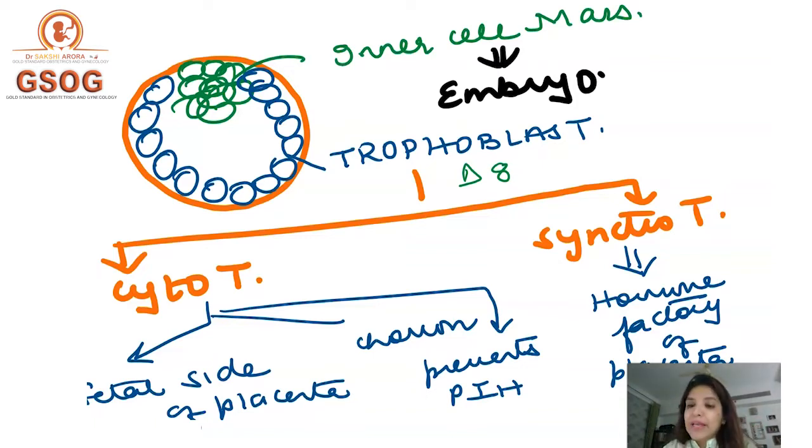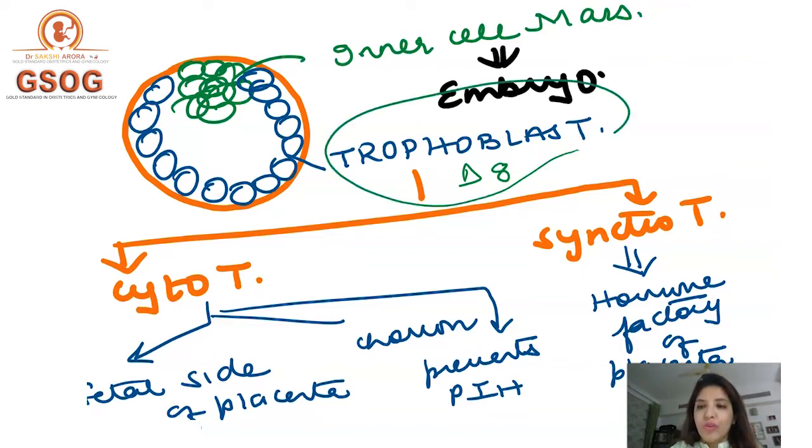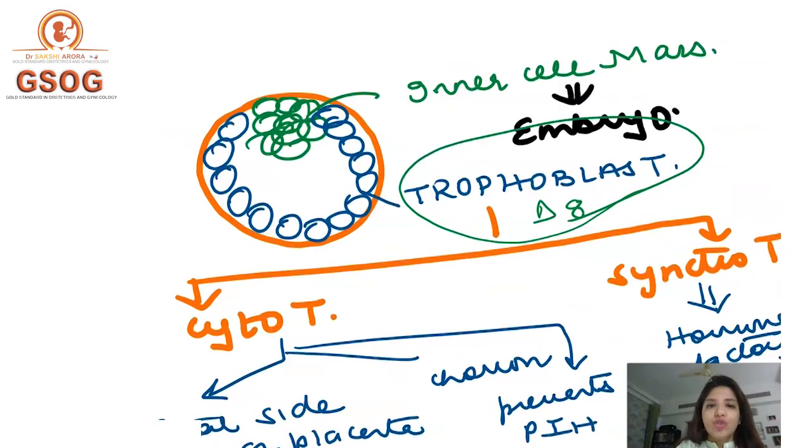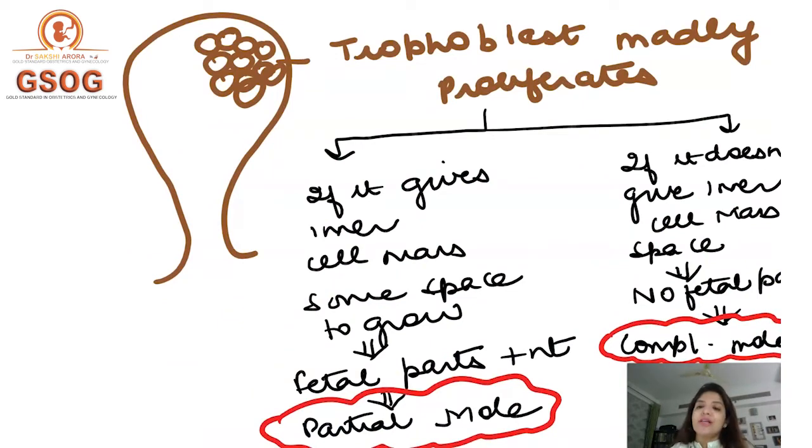Now what is happening in molar pregnancy is that this trophoblast over here is madly proliferating, right? Now if this trophoblast gives some space for the inner cell mass to grow, then the inner cell mass will form some fetal parts, right? So in such a mole, you will get madly proliferated trophoblast plus some fetal parts. And this type of mole is called a partial mole, right?